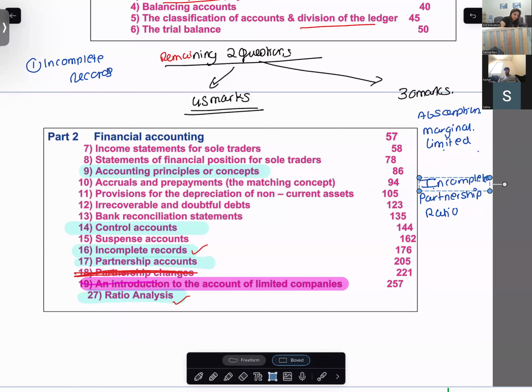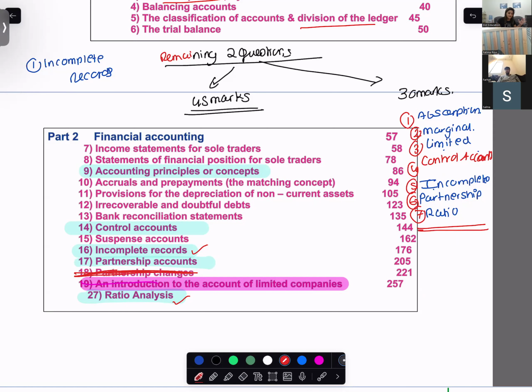Before incomplete, now we will do control accounts. Why control accounts? Because control accounts and control accounts reconciliation is a must to the incomplete records. Okay, partnership, ratio. So these are the topics that definitely have to be done. 1, 2, 3, 4, 5, 6, and 7 topics. Farhan, you are only going to focus on these 7 topics, not more than that.